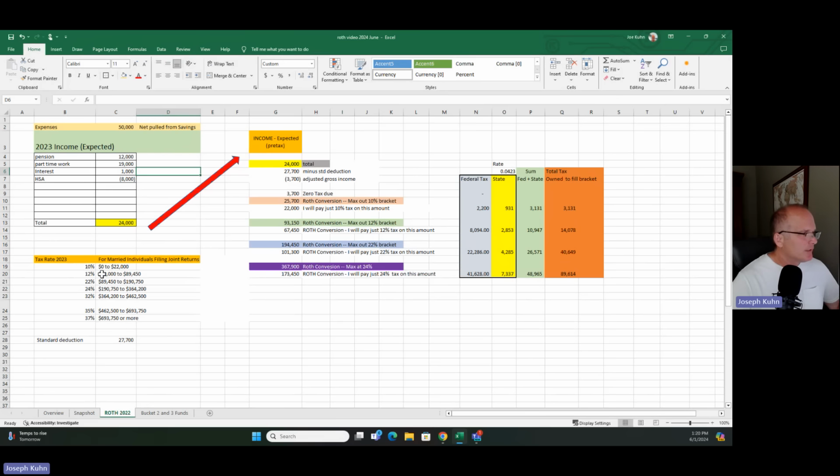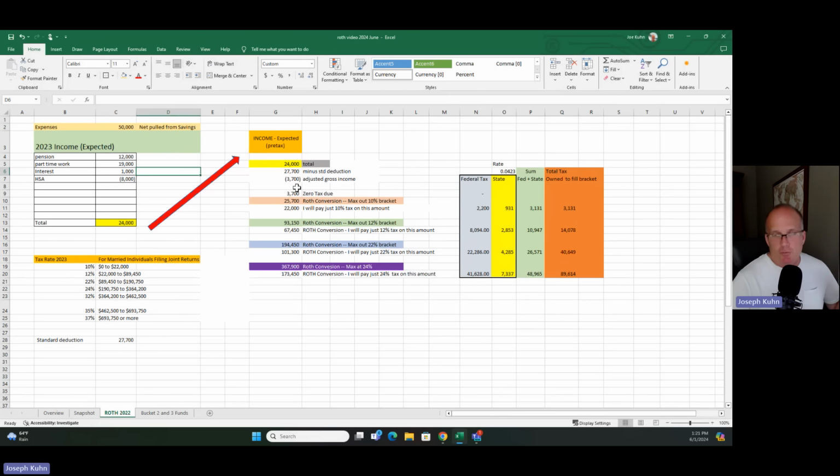You can see the rest of them. You can Google that and get these numbers. The standard deduction in 2023 was $27,700. Their income is only $24,000. The difference between those two is $3,700.